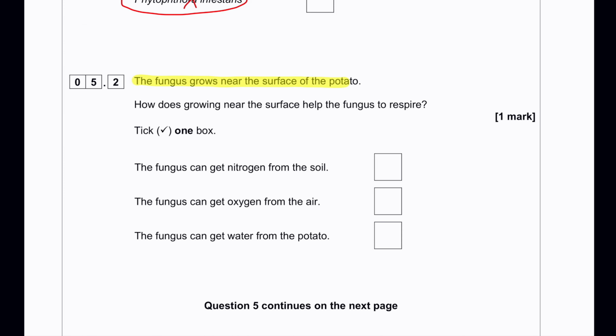The fungus grows near the surface of the potato. How does growing near the surface help the fungus to respire? Let's see the options.